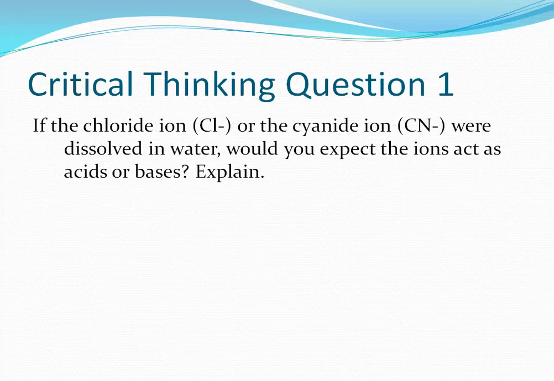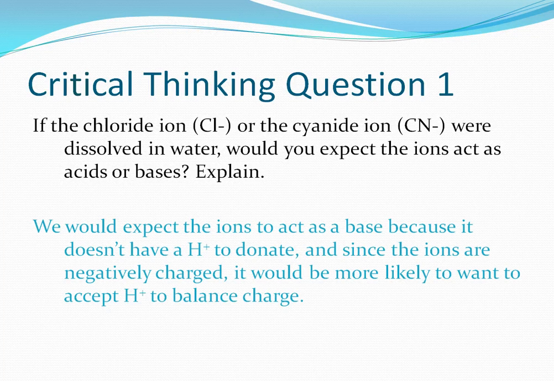Critical thinking question 1. If the chloride ion Cl- or the cyanide ion CN- were dissolved in water, would you expect the ions to act as acids or bases? Explain. Ask yourself, could it accept a proton? Does it have a proton to give away? We would expect the ions to act as a base because it doesn't have a proton to donate, and since the ions are negatively charged, it would be more likely to want to accept a proton to balance the charge.